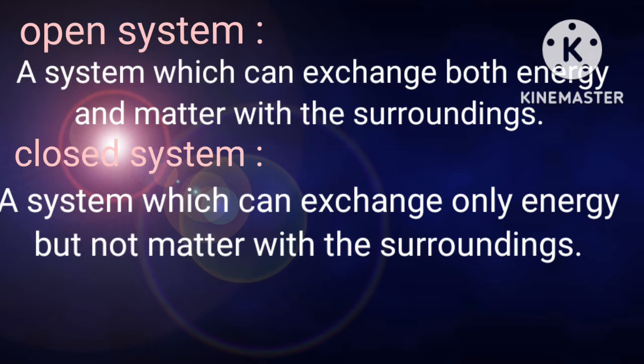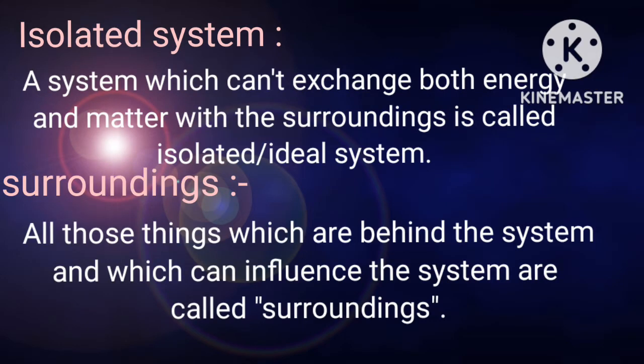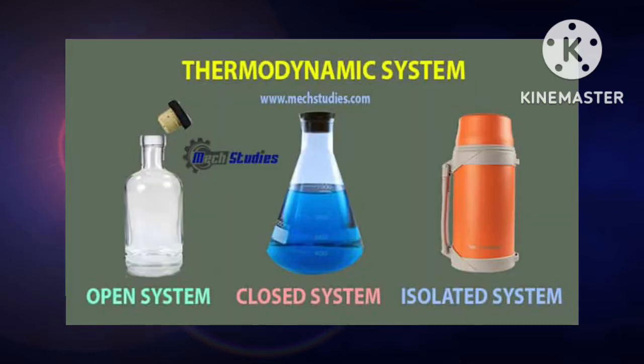Firstly, what is an open system? A system which can exchange both energy and matter with the surroundings. And a closed system is a system which can exchange only energy but not matter with the surroundings. And an isolated system is a system which can't exchange either energy or matter with the surroundings; it is called an isolated or ideal system. Surroundings: all those things which are behind the system and which can influence the system are called surroundings. These are the examples of different types of systems in thermodynamics.